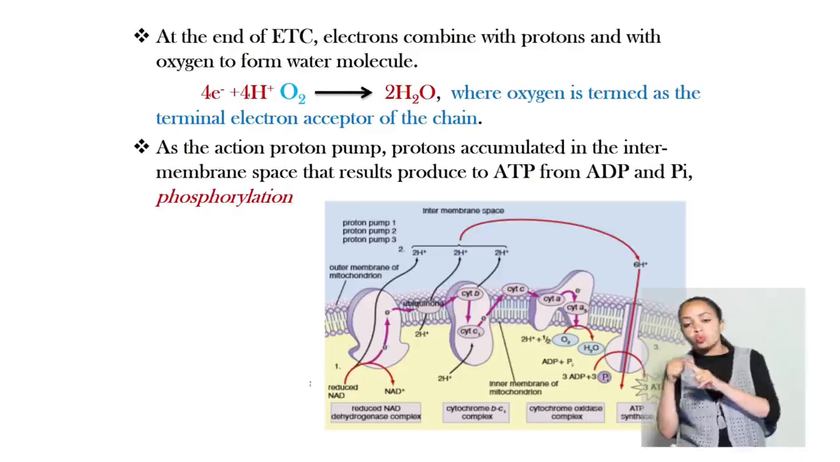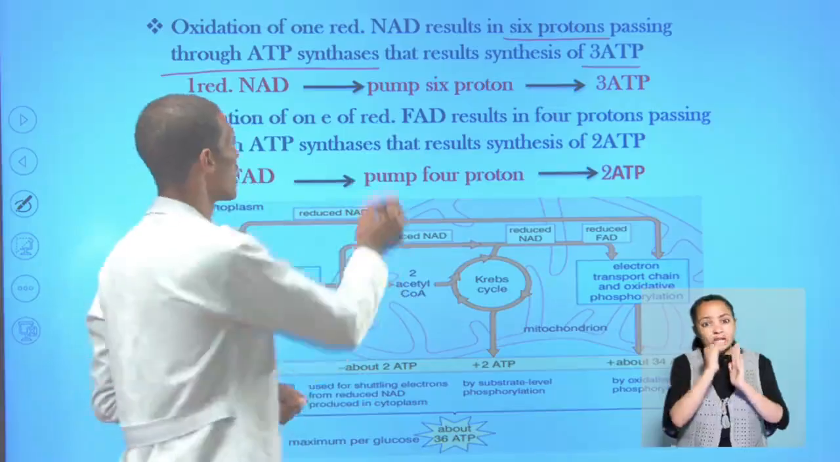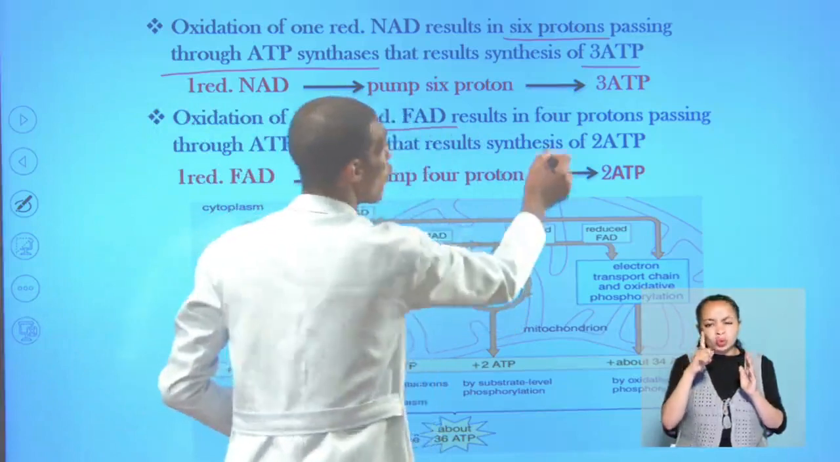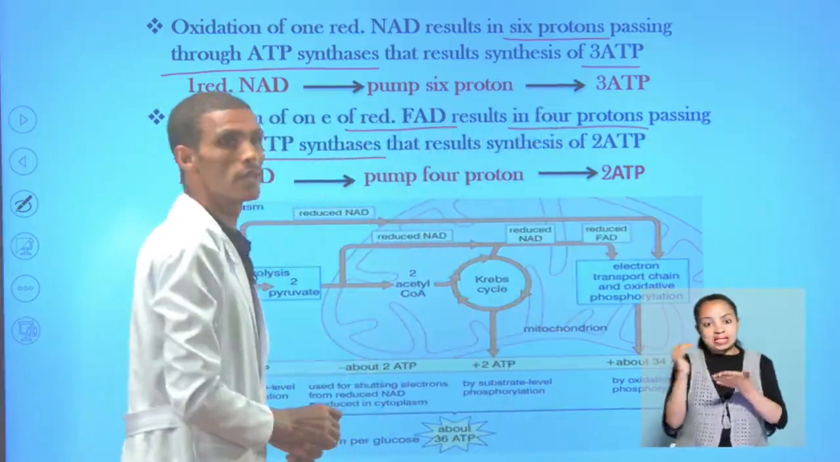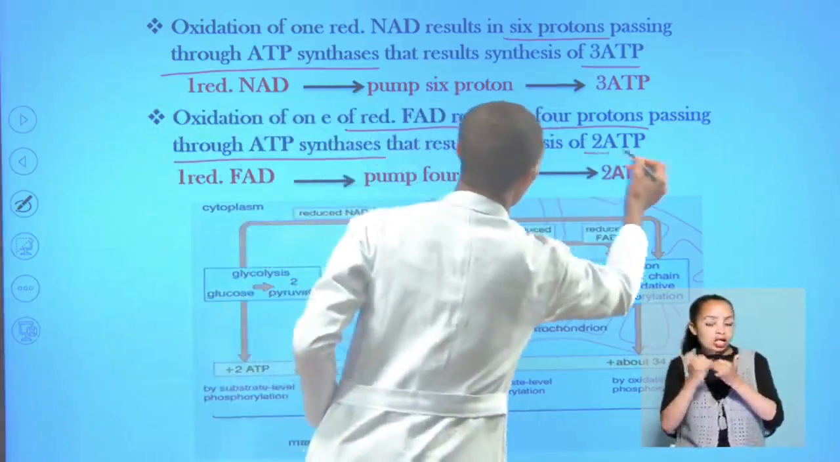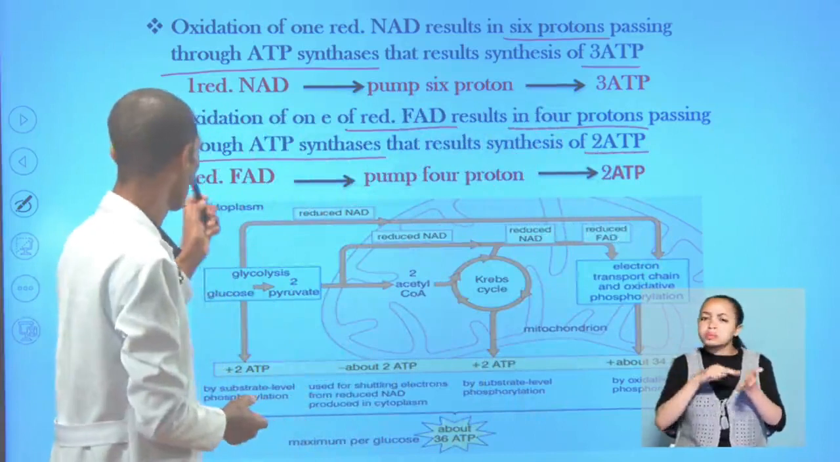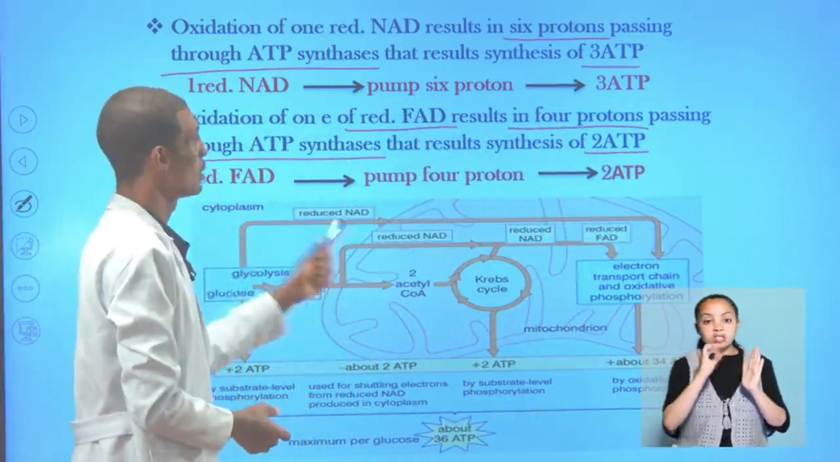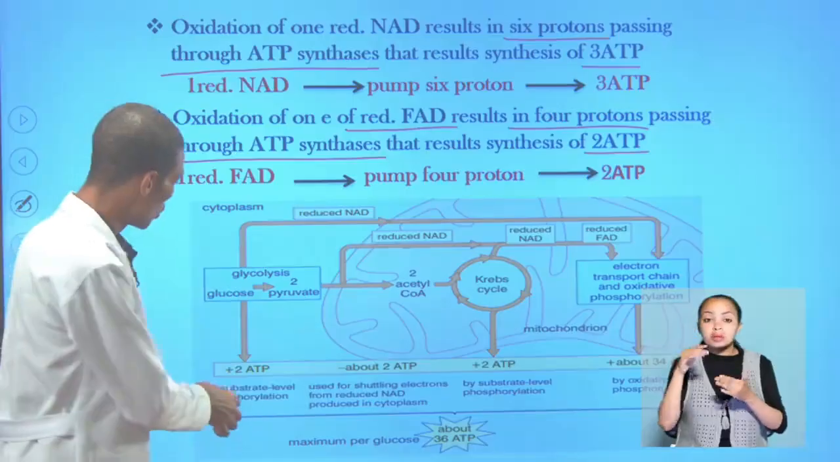Again, the oxidation of one reduced FAD molecule results in 4 protons passing through ATP synthase. That results in the production of 2 ATP molecules, which means one reduced FAD molecule passes 4 protons through ATP synthase and results in the production of 2 ATP molecules.